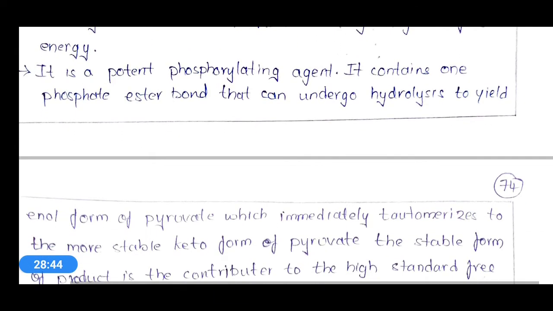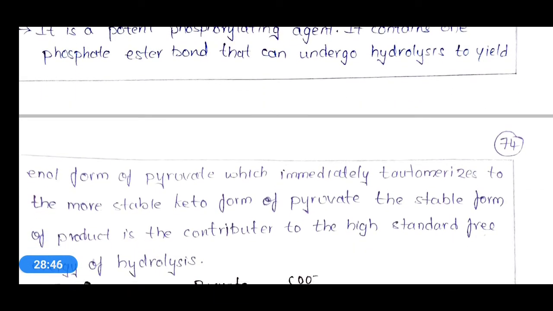what happens? This phosphate ester bond which is present in relation with this high energy phosphate will be hydrolyzed. Okay, it will be hydrolyzed, and the enol form of pyruvate is formed. Okay, and this enol form gets tautomerized to form the keto form of pyruvate.